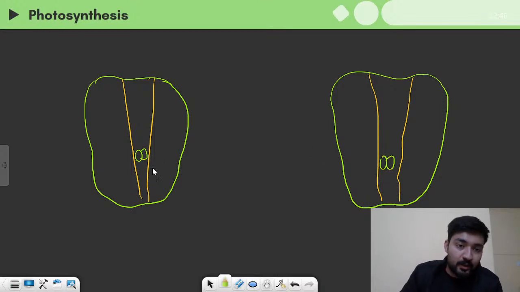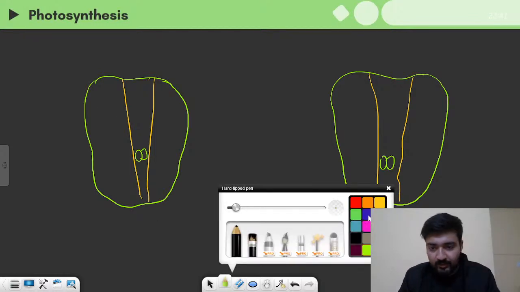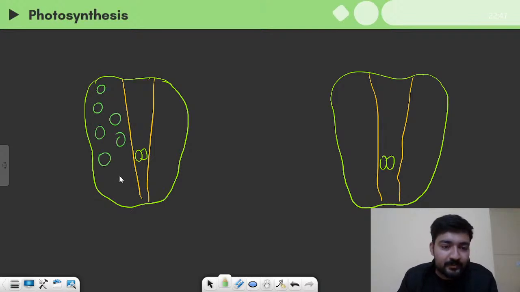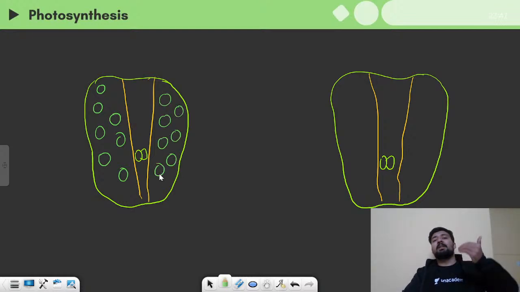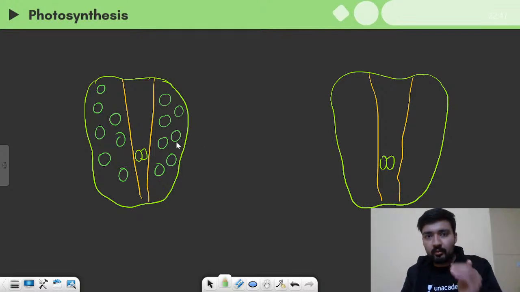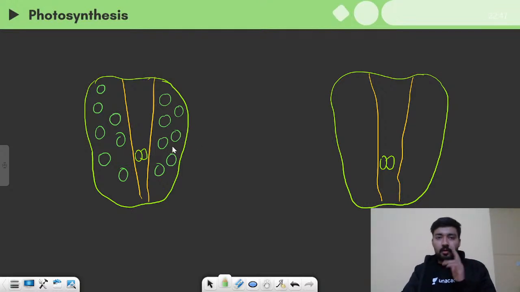All right, now around this, in the surrounding region, we have all the accessory molecules, all the accessory pigments, which are also known as antenna molecules. So we have all these accessory pigments. There are a lot of them. If I give you an idea, a single photosystem can contain 200 to 300 molecules of pigment.